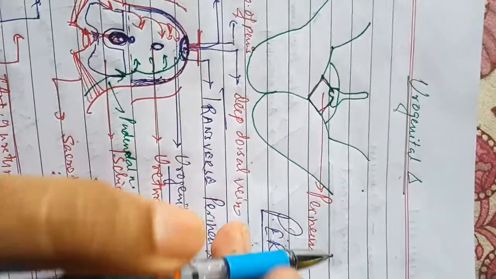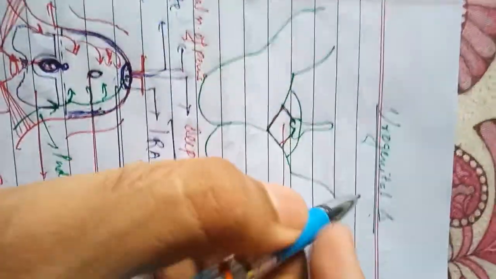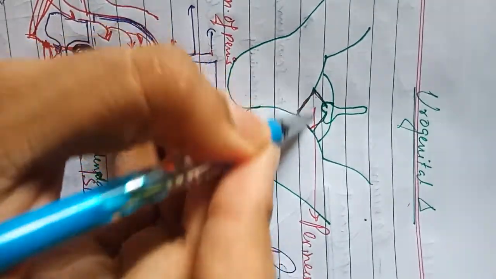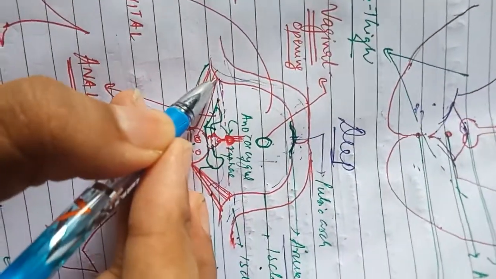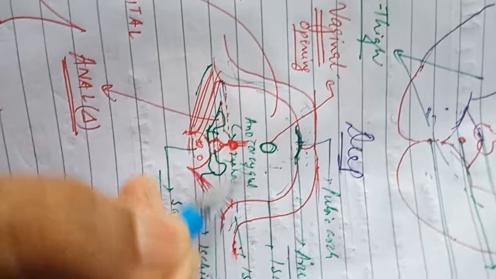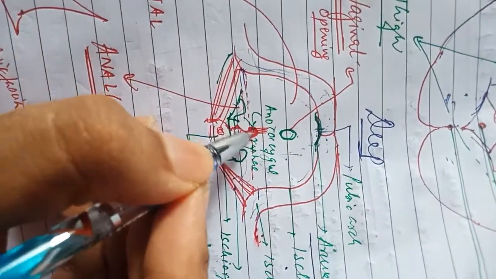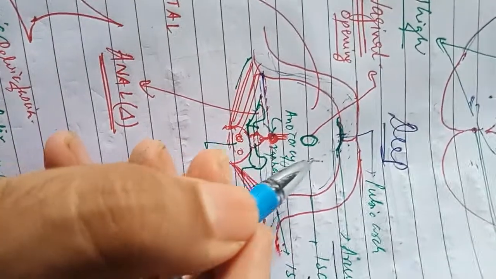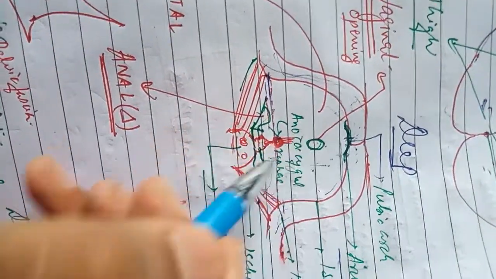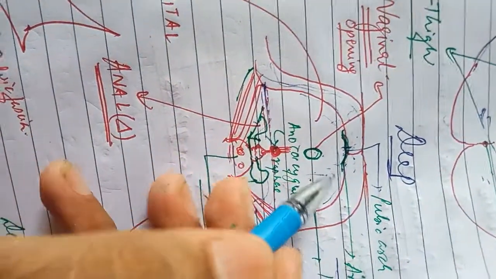So here I will discuss the urogenital triangle. The urogenital triangle is the above triangle. If we draw a transverse line between the two ischial tuberosities through the perineal body, it will divide this perineum into two parts. The above is the urogenital triangle.